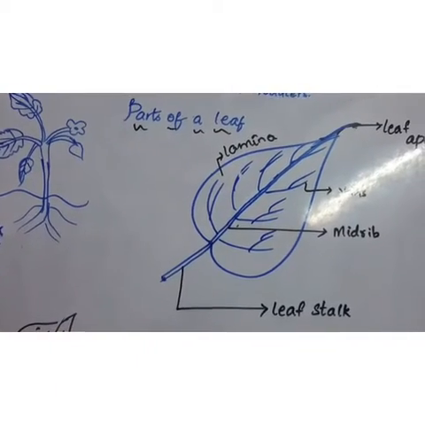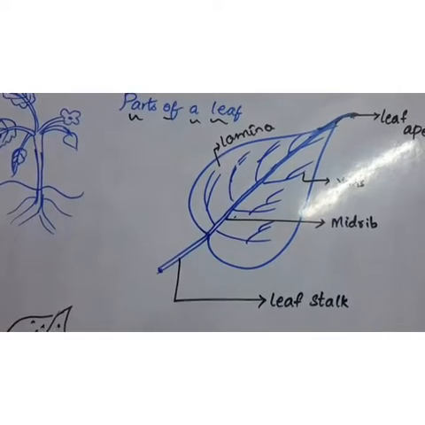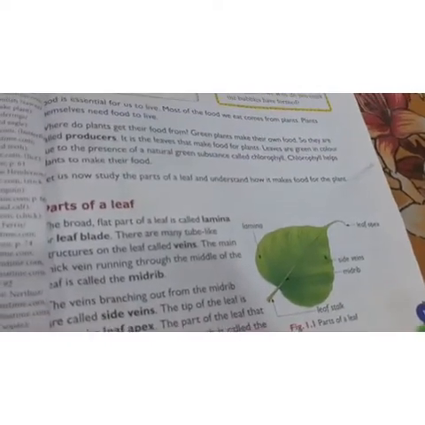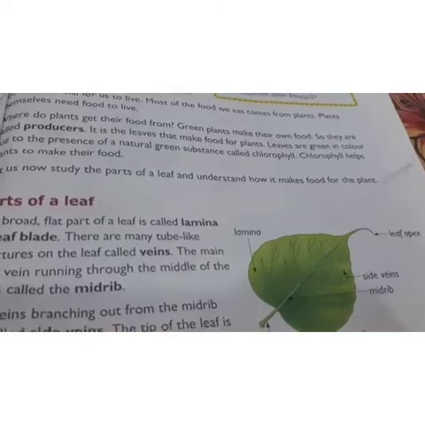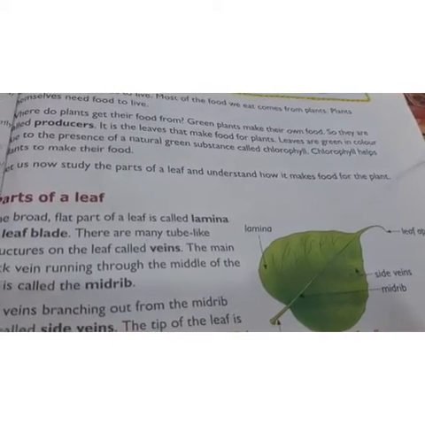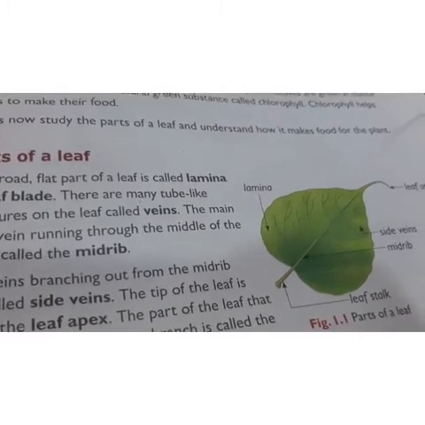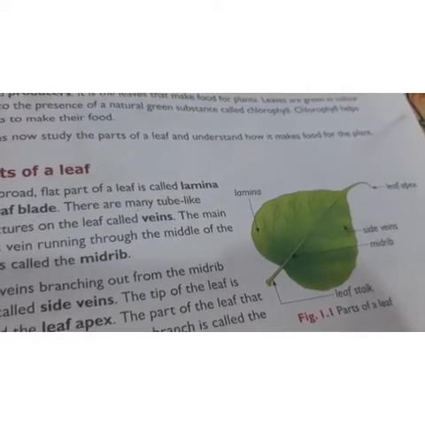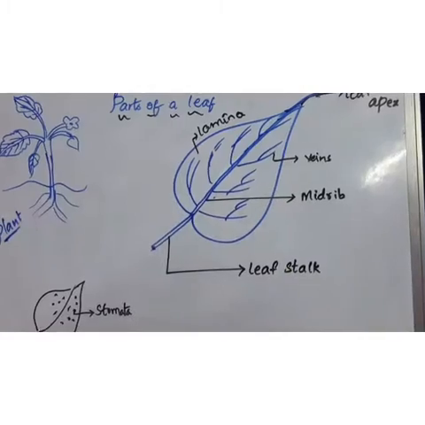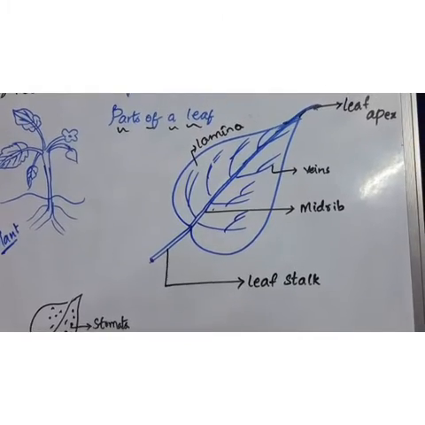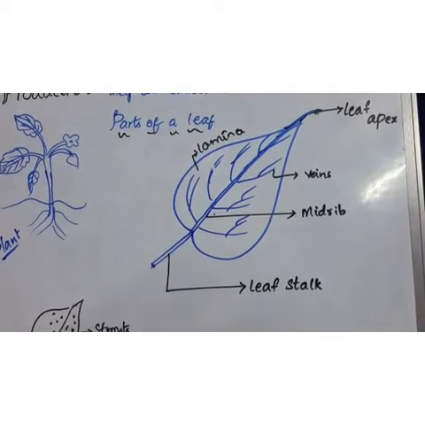In the class I have explained why the leaf is green in color, as you can see here in the picture. Because of the presence of a pigment, a substance called chlorophyll. Chlorophyll helps plants to make food. So with the help of chlorophyll only, the leaf can prepare the food. Now we are going to learn about the parts of a leaf.